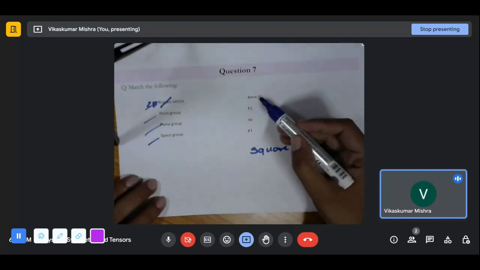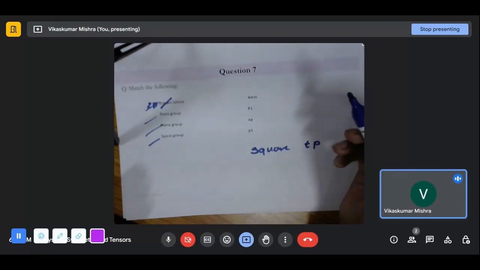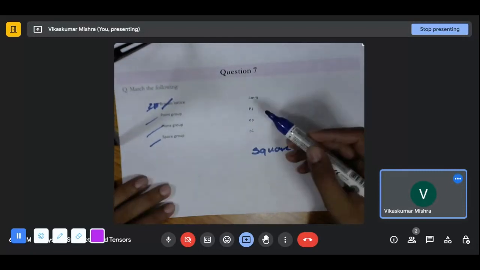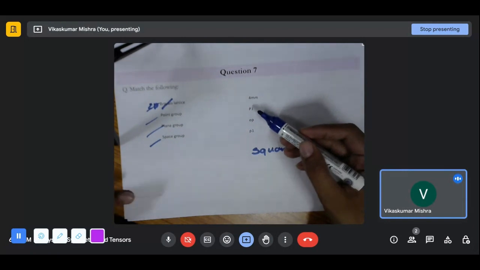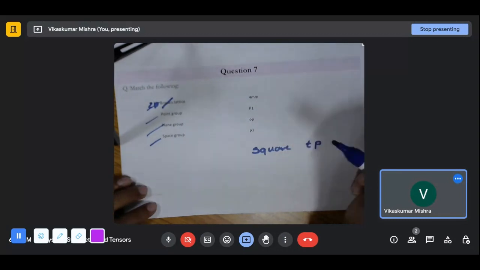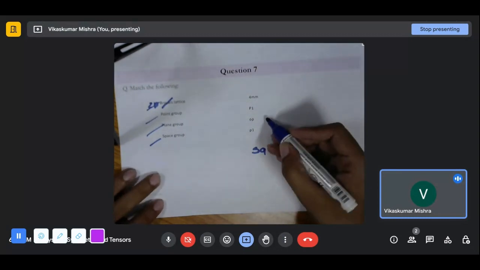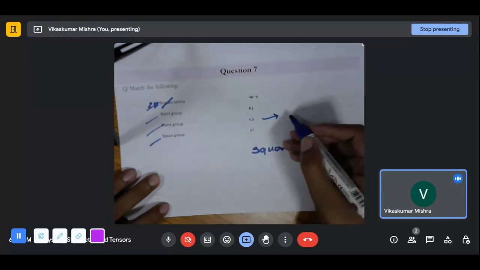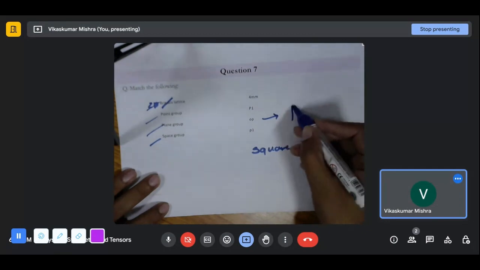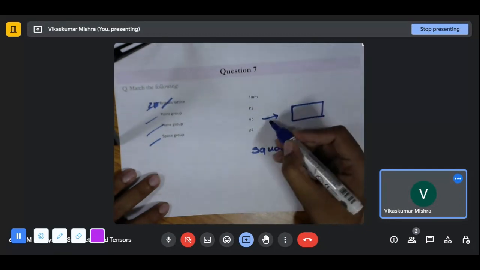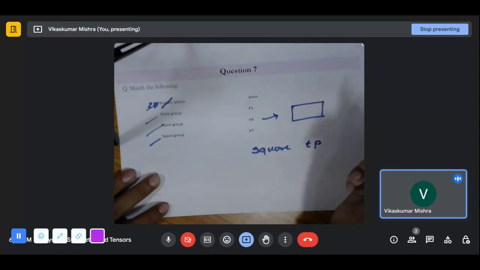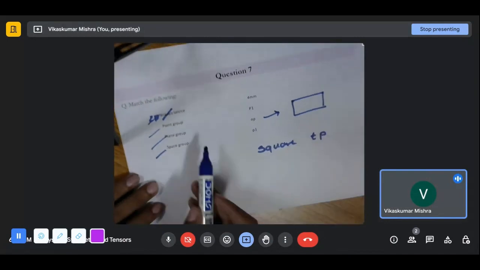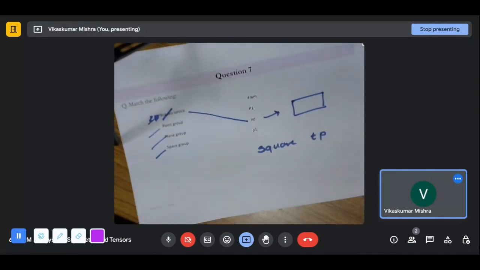So we know that P4 is not the 2D lattice. One of the symmetries will be capital P1. Okay, this is again not because capital we don't use in the case of the 2D. Small o, small p. What is small o? Small o is representing orthorhombic. So it is rectangular. For rectangular we use the small o, and there is small p also, which is representing okay, this is primitive rectangular. This is non-centered rectangular. So we can match this. This is one of the varieties.